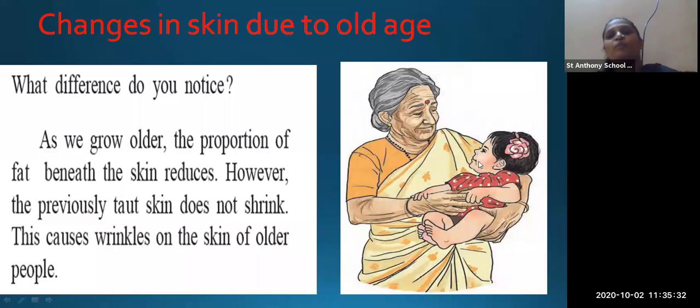Okay. Now here in this picture you can see that the skin changes according to the age. Here the newborn baby, you can see the skin of the newborn baby is very much smooth, and the skin of the old person is shrinking. Okay.